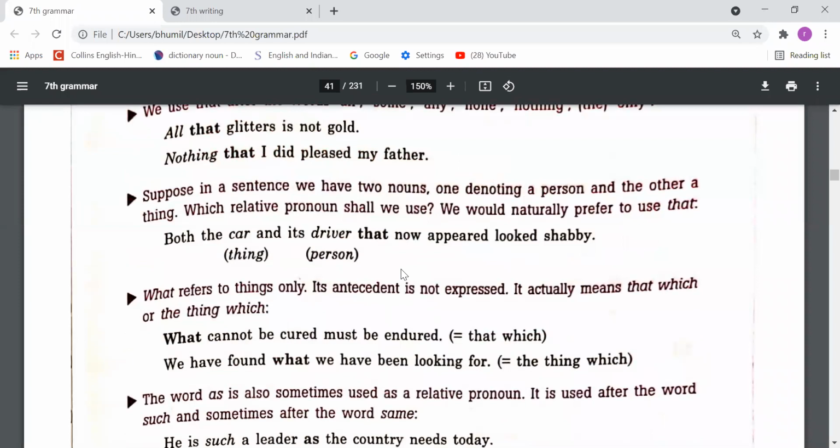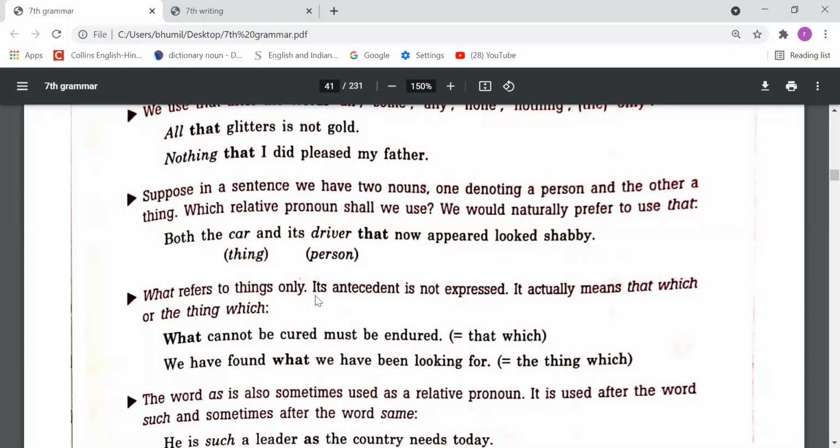Second point: suppose we have two nouns, one denoting a person and the other a thing. Which relative pronoun shall we use? We would naturally prefer to use that. Both the car and its driver that now appeared looked shabby, thing and person. So dear students, when in a sentence we have a non-living thing and a living thing, and we need one relative pronoun for those two, in that case we can use that, because we can use that for non-living and for living things also.